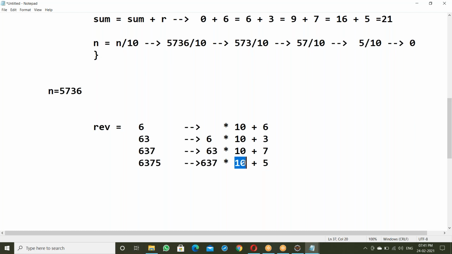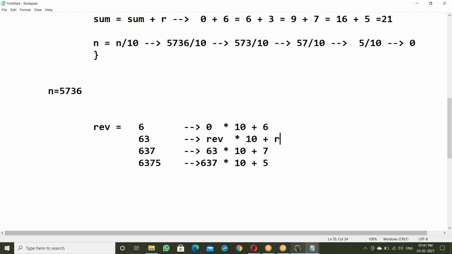How to get 6 in this case? A 0 is required here. Reverse equal to, so what is 6? The previous value of reverse. So reverse equal to reverse into 10 is common. What is 3? It's the remainder, the digit. So reverse equal to reverse into 10 plus r. That's it, and the others are the same.